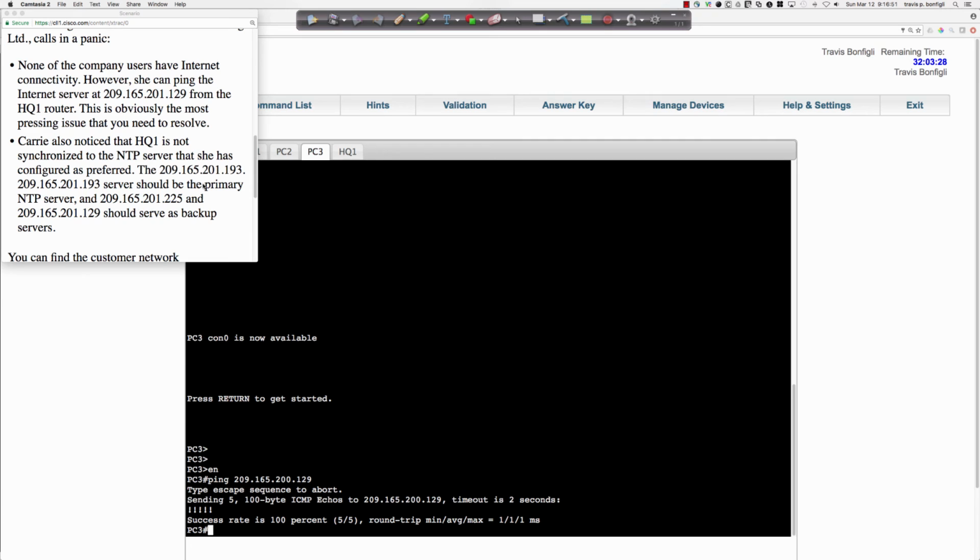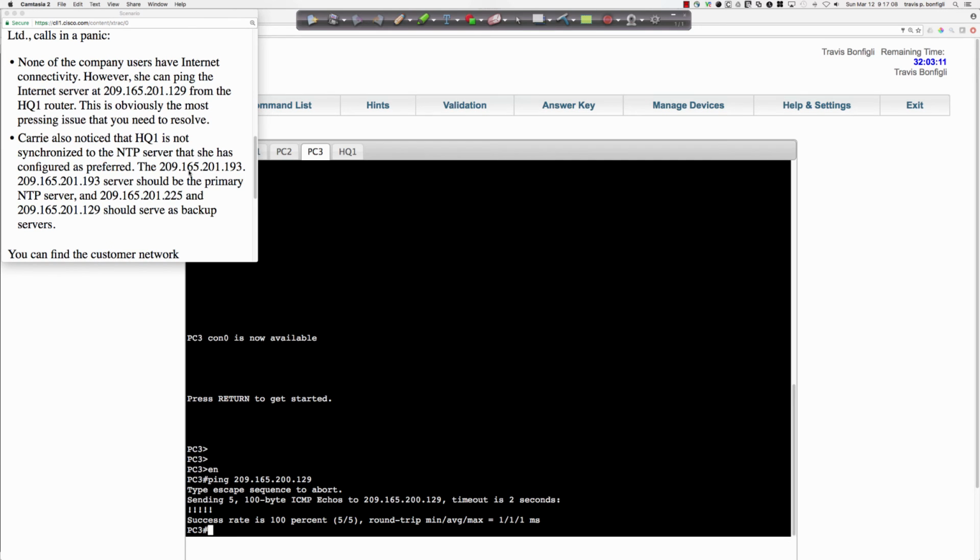All right, let's take a look and see what we've got going on. Could be NTP authentication, possibly. Maybe the key is wrong. Maybe we've got the prefer statement on the wrong NTP server. But it looks like we're supposed to be preferring the 193 as the primary, and then 225 and 129 should be the backup.